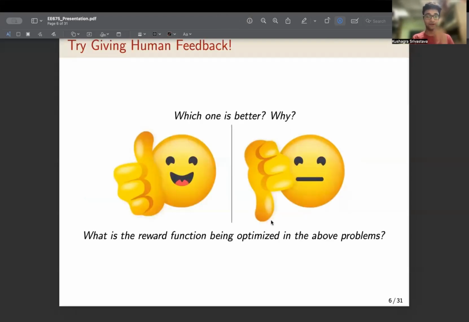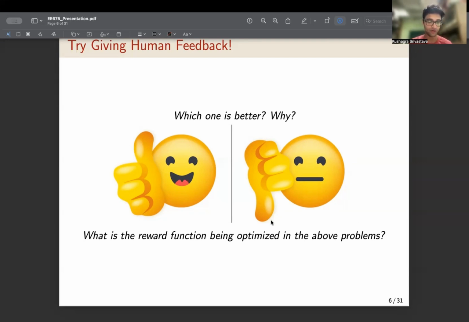So which example is better? And why do you think so? As we have discussed, a user that prefers a more compassionate response would prefer response B in example 1, while one looking for information as soon as possible would go for response A. So the reward function being optimized in the above problems is hard to capture when you are specifying such preferences.